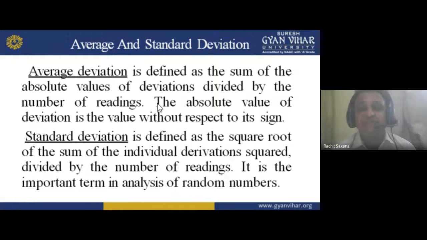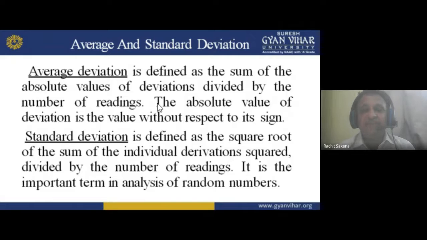Negative deviation means we are getting values on the negative side, and positive on the positive side. So without respect to sign, I have to do this, and that is average deviation. For example, take 4 deviation values: -4, -3, +2, +1. We have to divide by 4 readings, taking them without their sign.